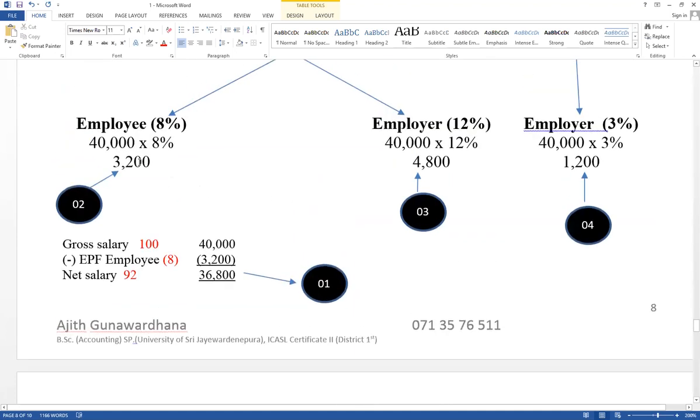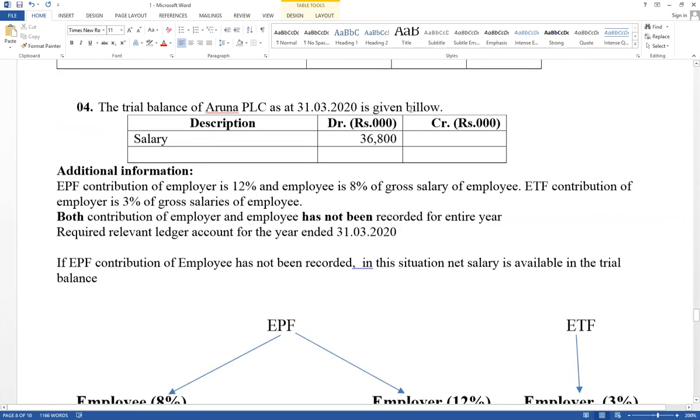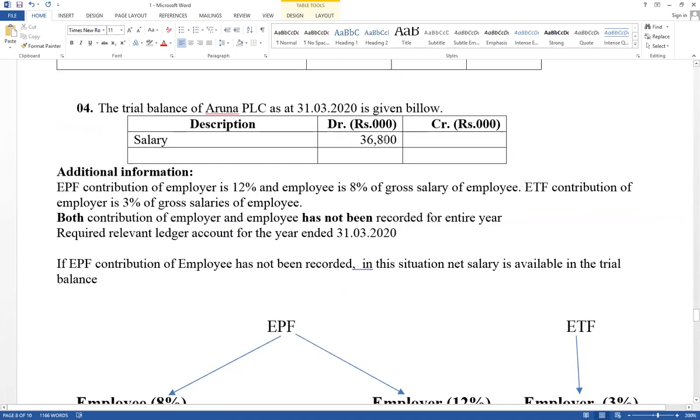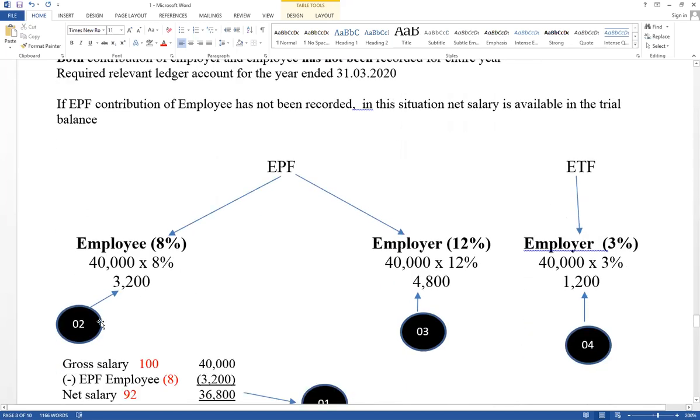Then step number 2, 3, 4 should be done. The first one is recorded already. Cash account credit, salary account debited. It is available in the trial balance. Therefore, that value is now in the salary account as a balance brought forward, not as cash. It has already been recorded. They were double linked. Therefore, now step number 2, 3, 4 should be done.